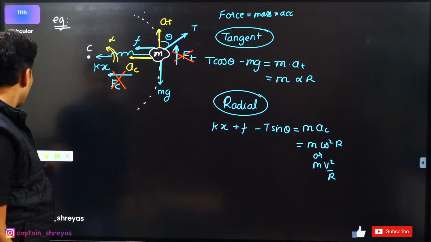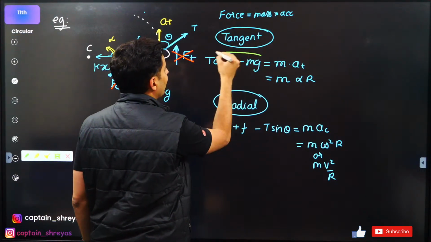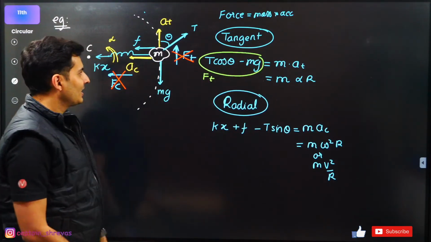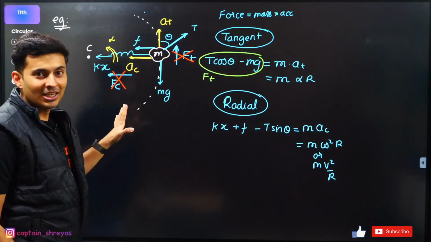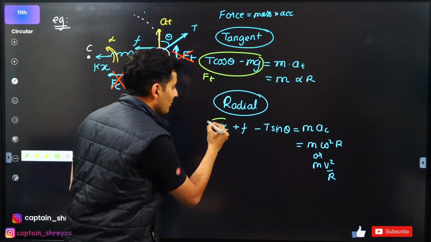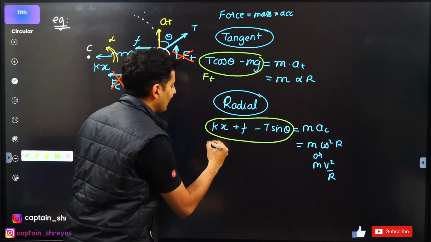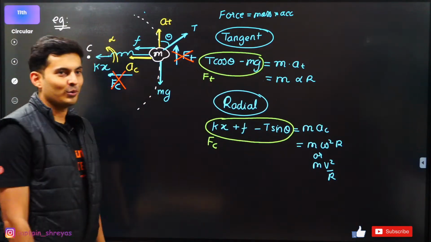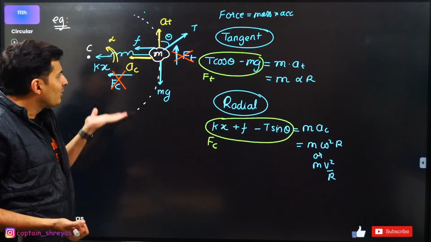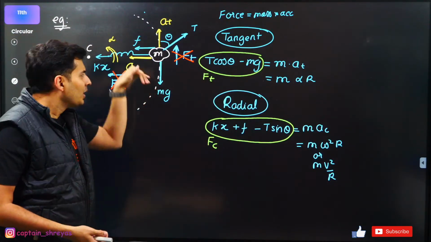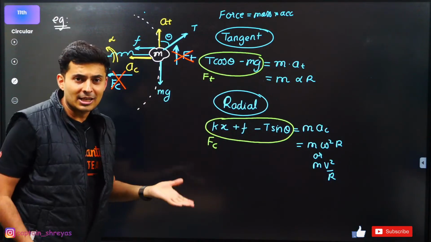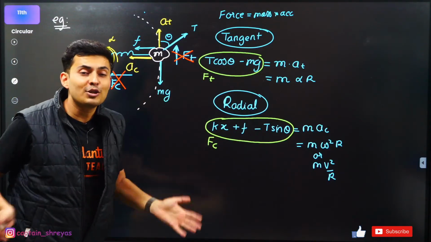In fact, these forces together are basically your tangential force. So tension's cos theta and mg together is the tangential force. The centripetal force is spring force plus friction minus T sine theta. That is your centripetal force. Now this centripetal force can be spring, friction, or tension. If the weight was at an angle, then even weight, maybe normal, maybe electrostatic, maybe magnetic. It could be anything. It's not a new force.